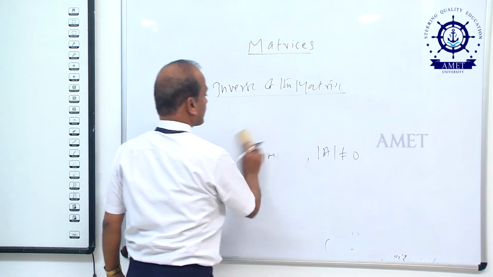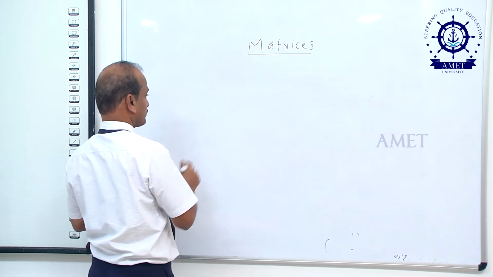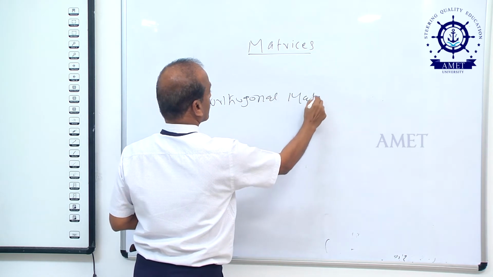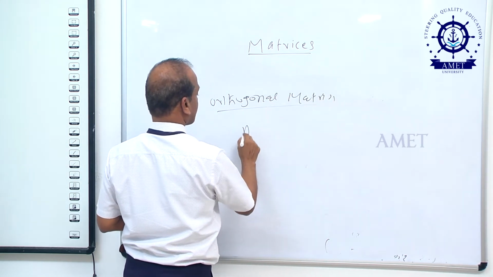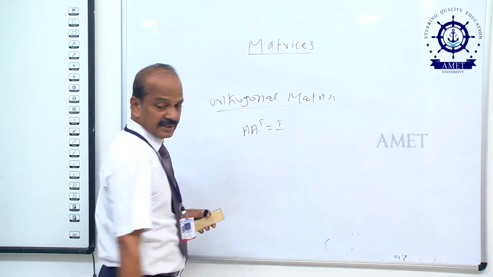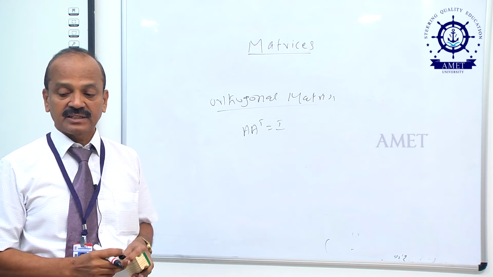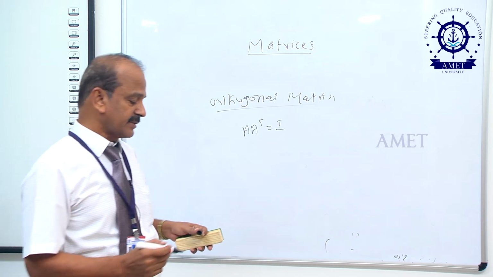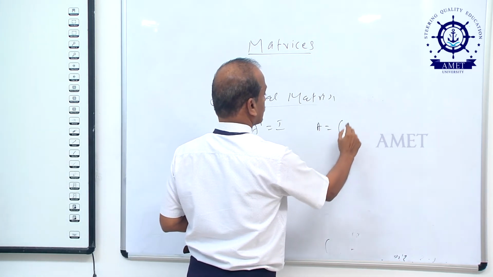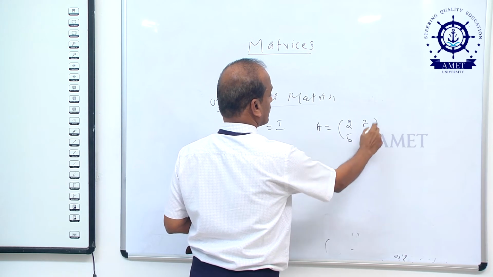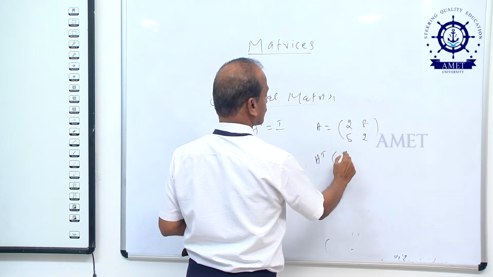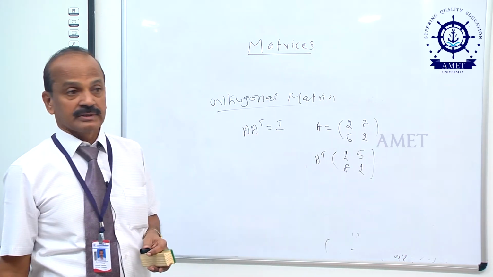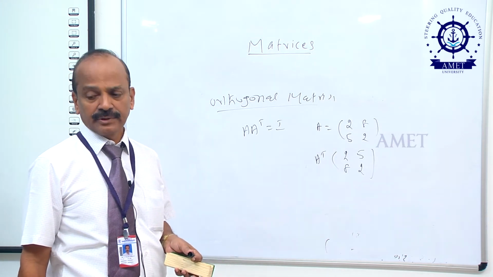What is the meaning of orthogonal matrix? Suppose there exists a matrix A such that A into A transpose equal to I, then the matrix A is called orthogonal matrix. Suppose A equal to 2, 8, 5, 2. What is A transpose? This is A transpose. If we multiply A into A transpose, then we get I. What is I? I is nothing but the unit matrix.